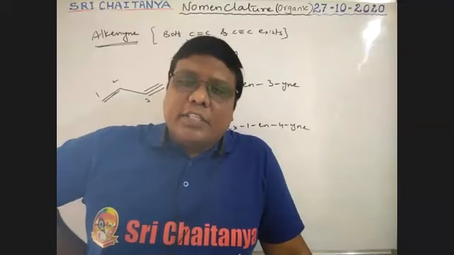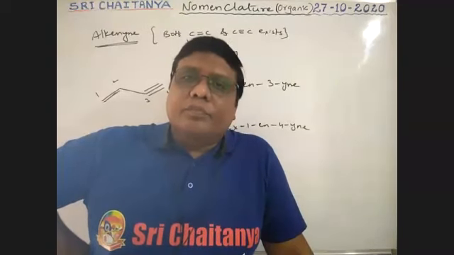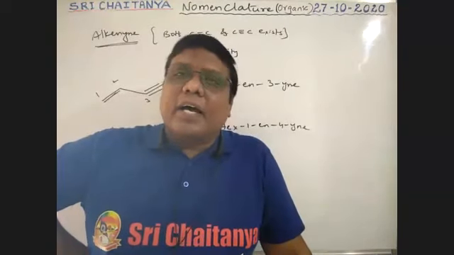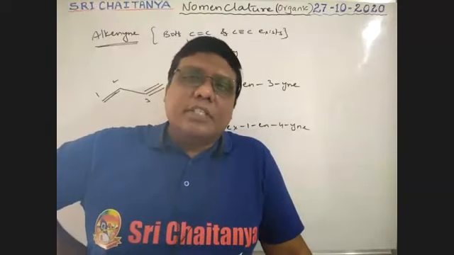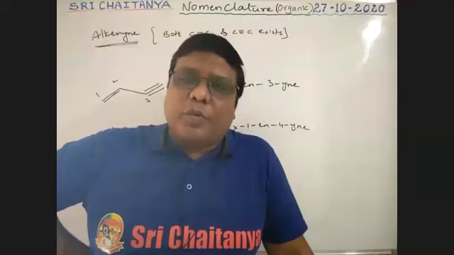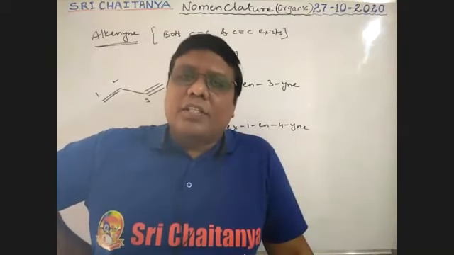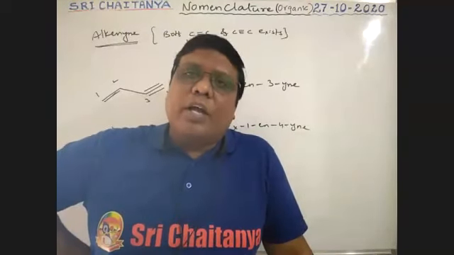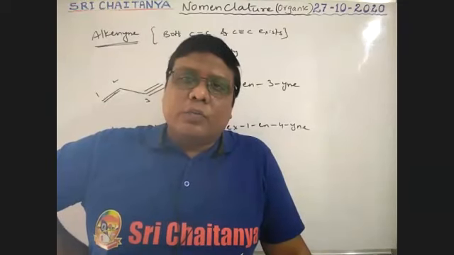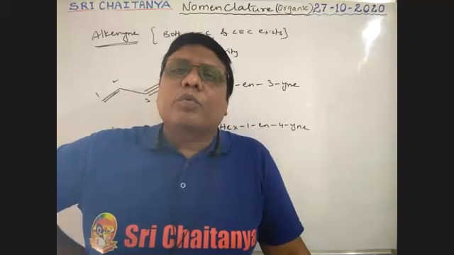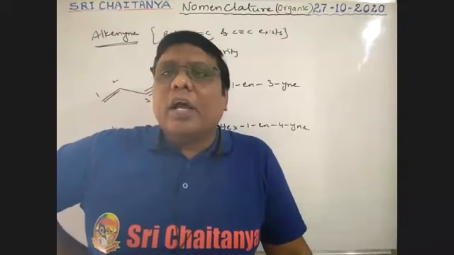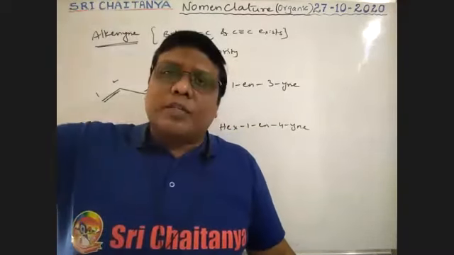Okay. So this is about naming of alkanes, alkenes, alkynes, and when a double bond and triple bond both exist together. So this is the way. This is about hydrocarbons, boys. Tomorrow I will start functional groups. Up to now, in our study hours, please go and work with hydrocarbons only. Thank you, boys.